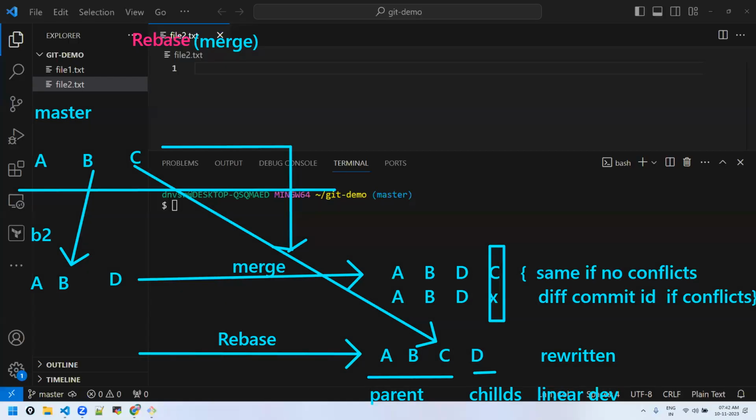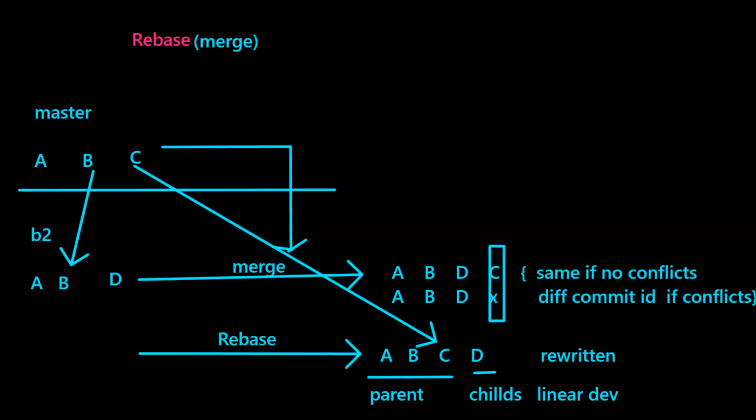Again, rebase is a far more advanced concept and it's not very regularly used. If you are a newbie to Git, you are warned against it. It's not that you use rebase on a regular basis. And there are some thumb rules. You can rebase only local branches. Let's say you have pushed your branch to remote, don't rebase, because you will have a different log history from others. There are chances that it may get messed up.